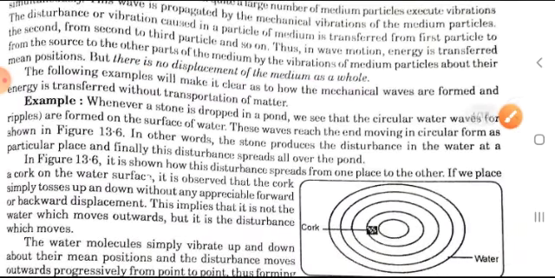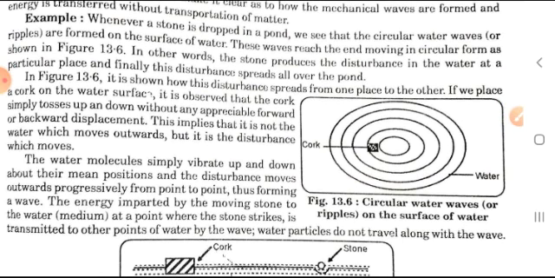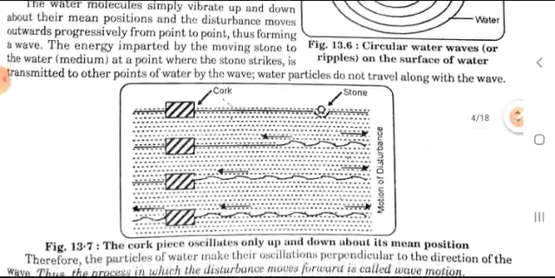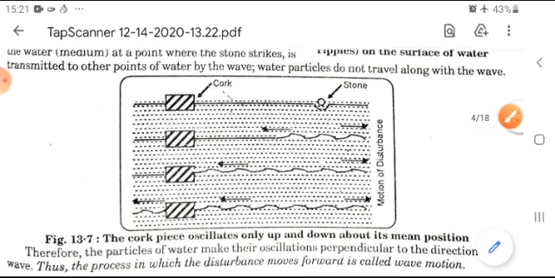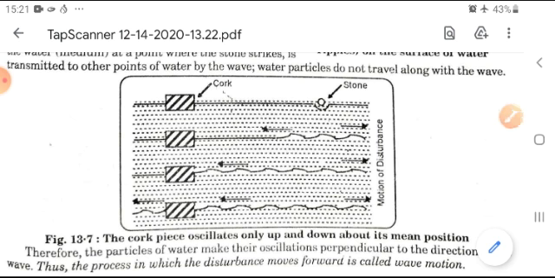As I have already explained, the waves generated at the surface of water are transverse waves. This picture shows that when a stone is thrown on still water and a cork piece is placed at the surface, the stone creates vibration at the surface, and as a result the cork starts vibrating up and down, but its location remains the same, while the wave can move further.